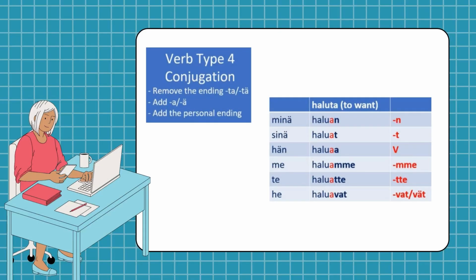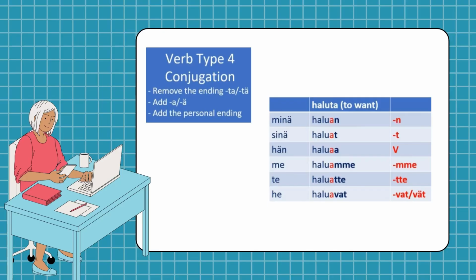Let's look at the conjugation in verb type 4. Some textbooks say remove the ending ta or tä and then add a or ä to the stem, and after that add the personal ending. For example, haluta, you just remove the ta, halu, then add a, halua, then add the personal ending. Minä haluan, sinä haluat, hän haluaa, me haluamme, te haluatte, he haluavat.